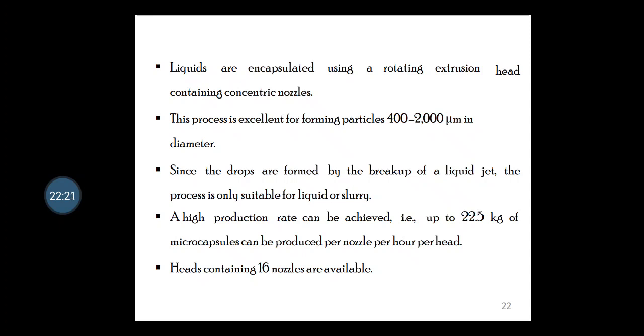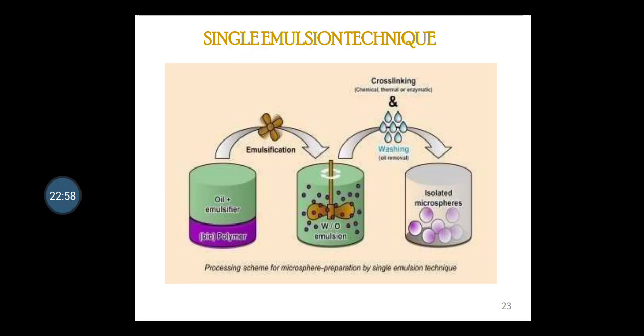We have to keep in mind that since it relies on the breakup of a liquid jet, the process is only suitable for liquid or slurry, and a high production rate can be achieved, up to 22.5 kg of microcapsules per nozzle per hour per head. This is the significance of this process for formulating your microencapsulation, and heads containing 16 nozzles are available to operate the stream of your solution. So this is your single emulsion technique.